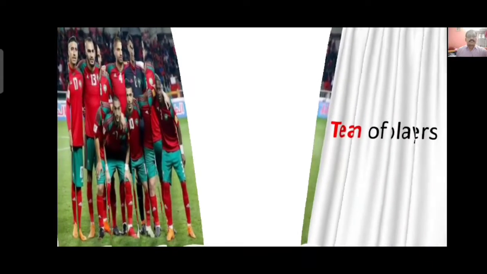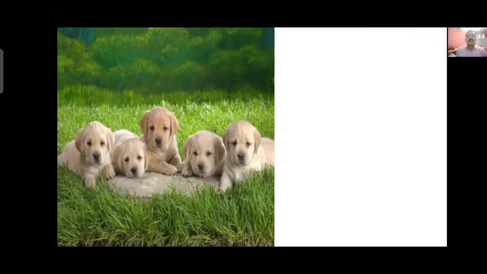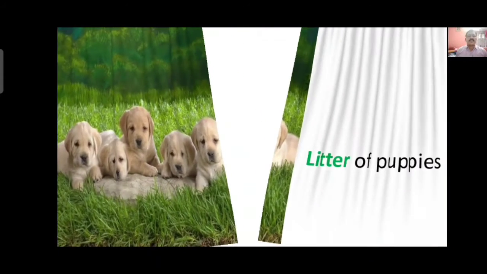Next one. Here some cute little puppies are sitting on the ground. They are called litter of puppies. When a group of puppies sit together, they are called litter of puppies.